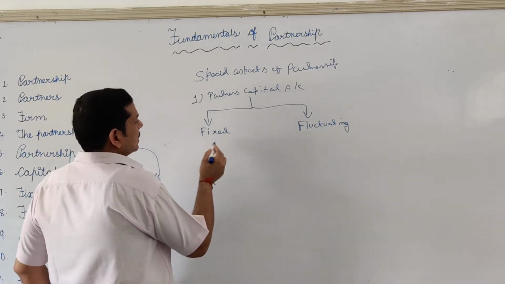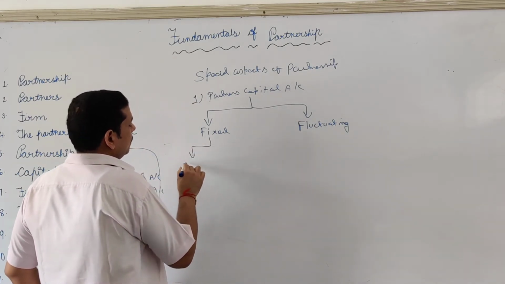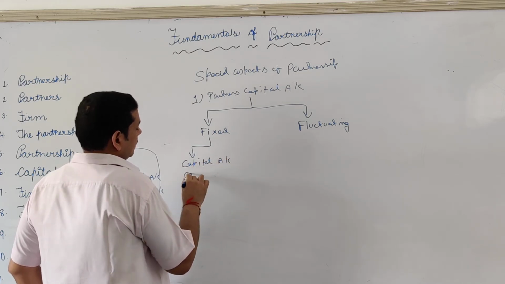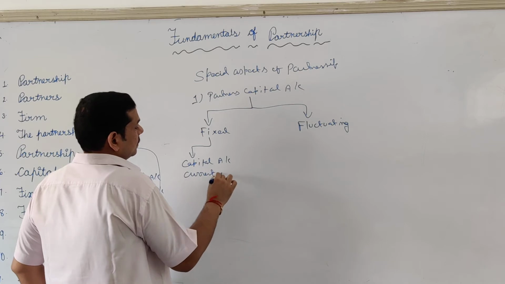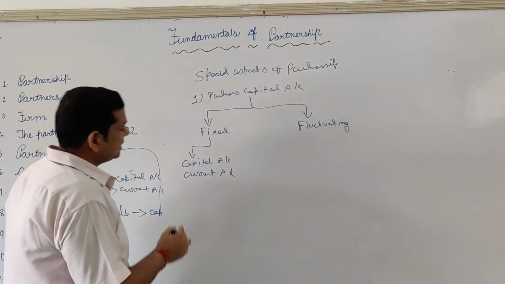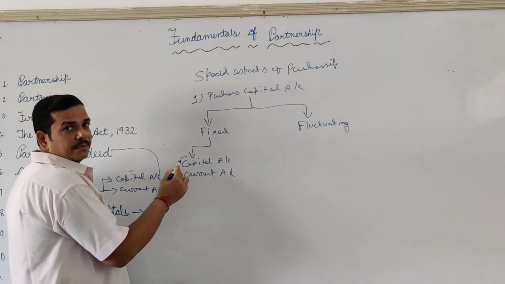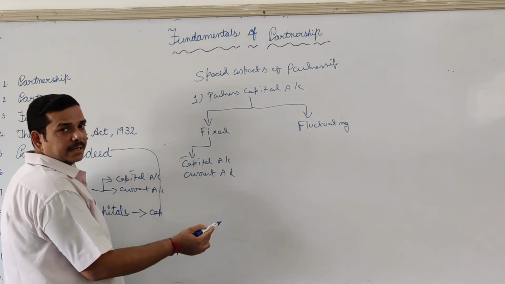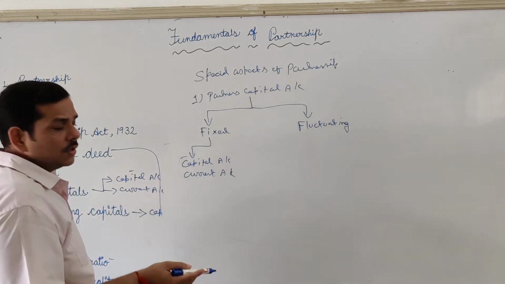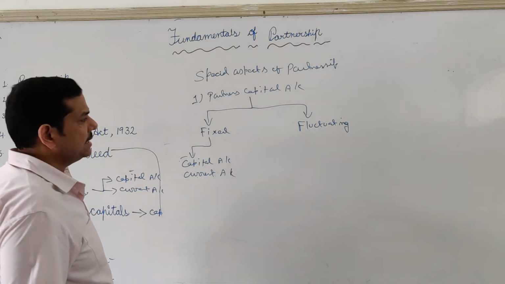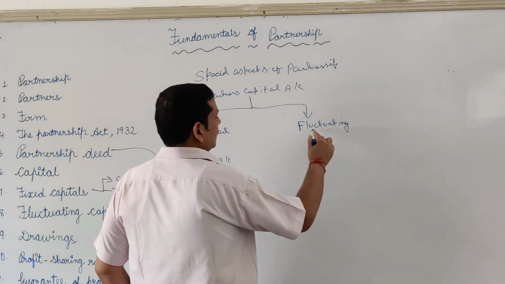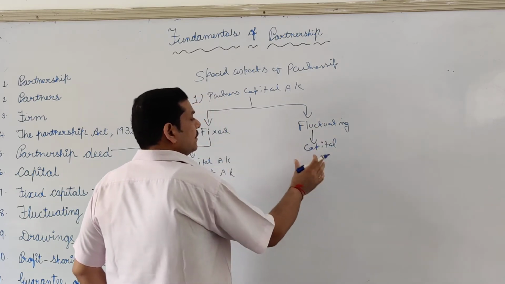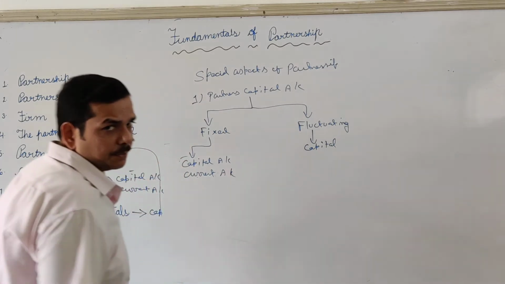Under the fixed capital account method, we are going to maintain two accounts, that is capital account and current account. As the name suggests, introduction of the capital and withdrawal of the capital will be shown in the capital account and the rest of the transactions will be shown in current account, and both the balances are shown in the liability side of the balance sheet. Under the fluctuating method, we are going to maintain only one account, that is called capital account. For each individual partner, a separate capital account is prepared.